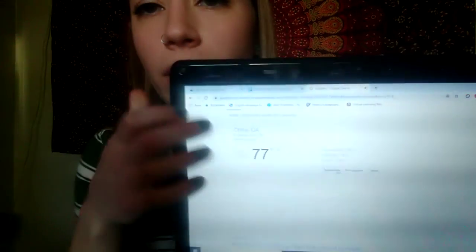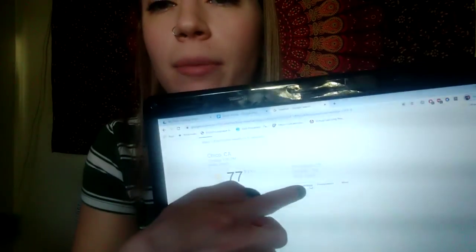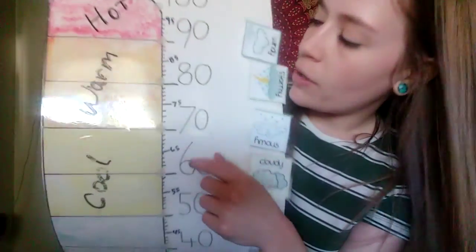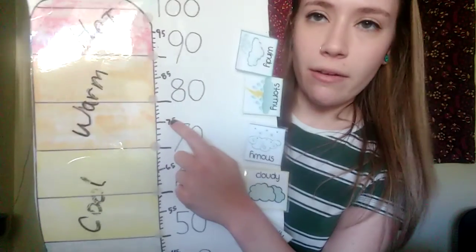Okay, so now this is the part where we want to make sure that we have our box around our temperature here. So we have those 3 rectangles, and we want to make sure temperature is clicked. So we're looking at that information, and then you can look at the temperatures throughout the day, but I like to just look at this box. And so 79 degrees Fahrenheit will be our high for the day. So let's see where that lies on our scale here. So here's 70, here's 75, and then here's 80.